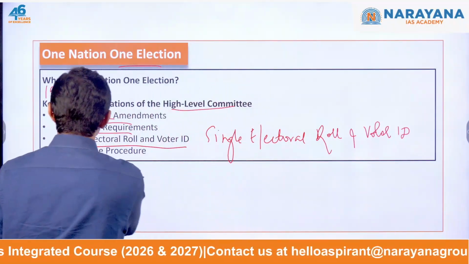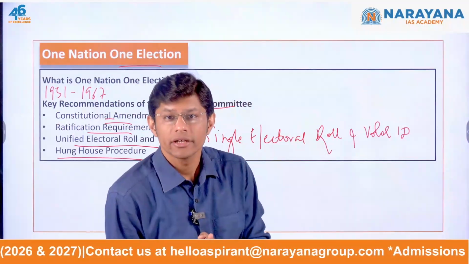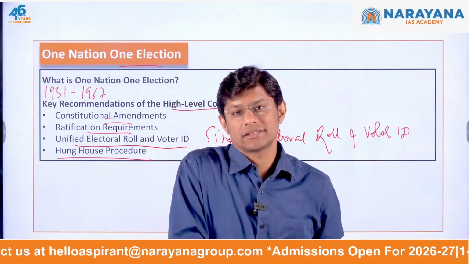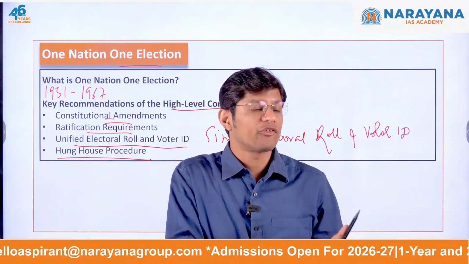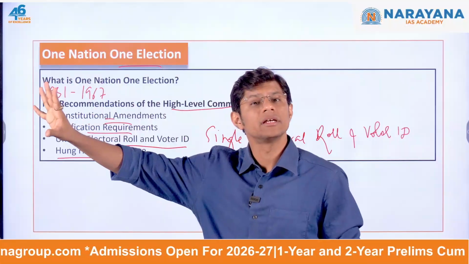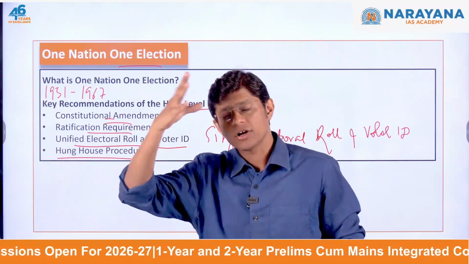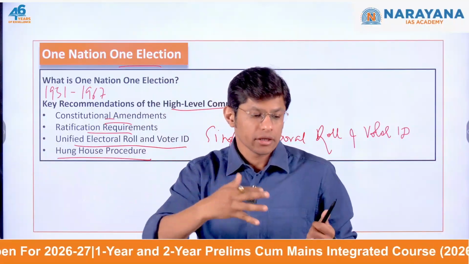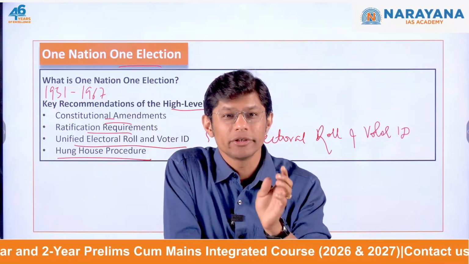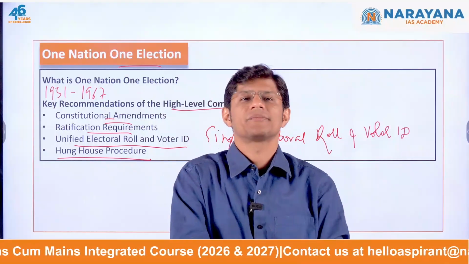And then, what if no political party secures a majority? This is referred to as a hung assembly. Now, in this case, the recommendation is to conduct fresh elections only for the remainder of the term and not for the full 5 years. So, for example, if in the course of 5 years a government dissolves or loses majority, then fresh elections should be conducted, but the tenure of the new government should only be for the remainder of the time and not for the full 5 years.